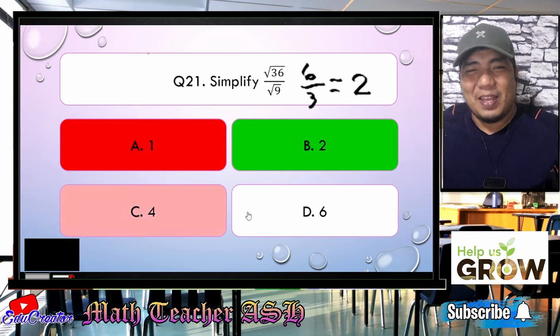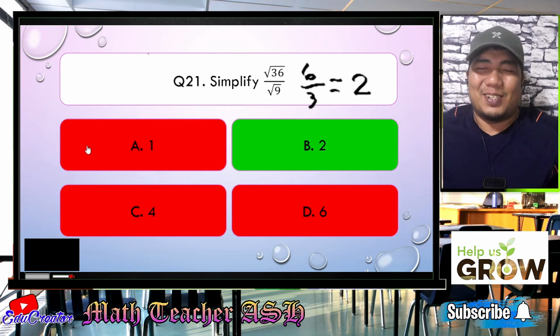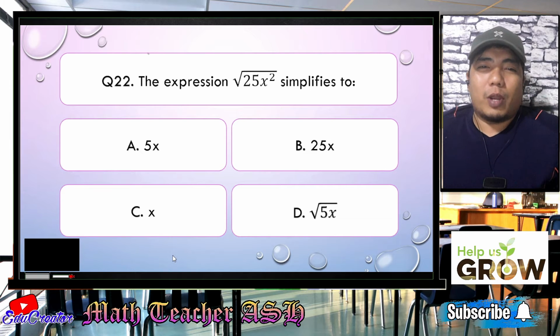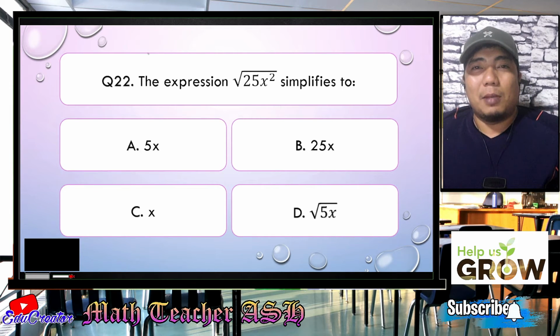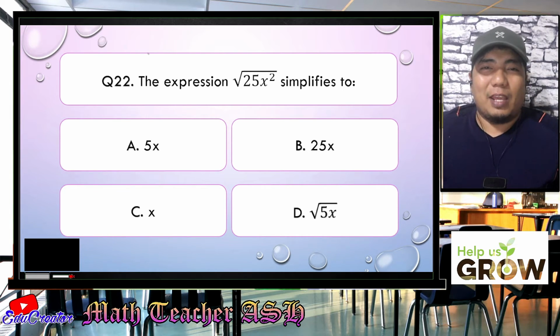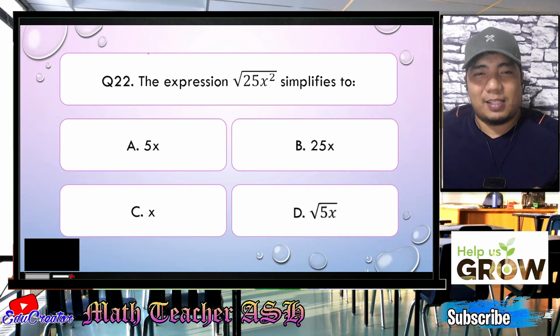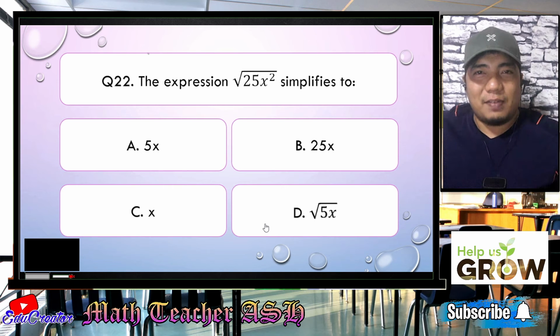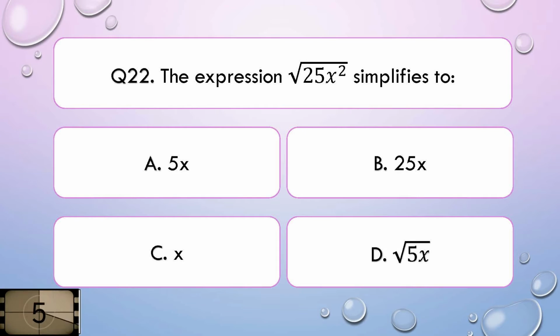Alright. Easy, right? Very easy, my dear math learners. So now, let us go to question number 22. The expression square root of 25x squared simplifies to, is it A, 5x, B, 25x, C, x, or D, square root of 5x? I'll give you 5 seconds to think about your answer.